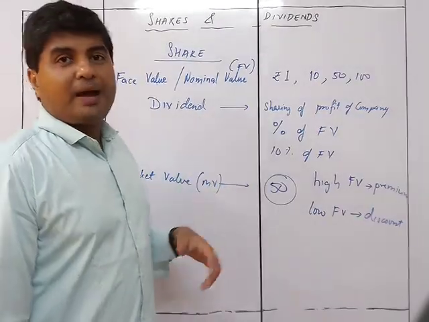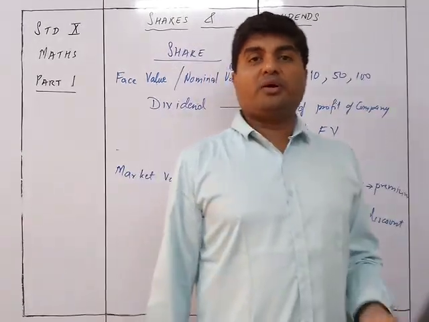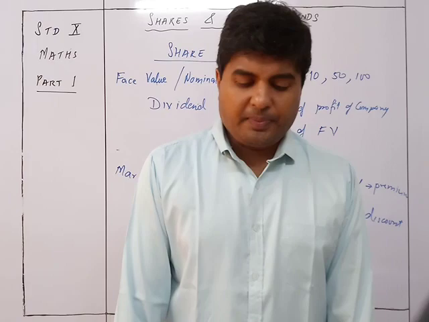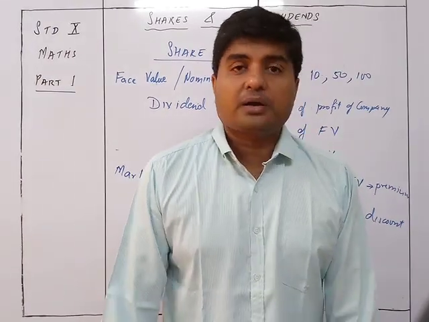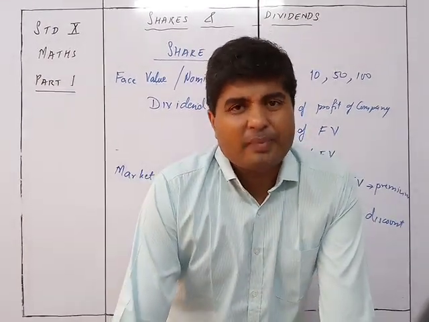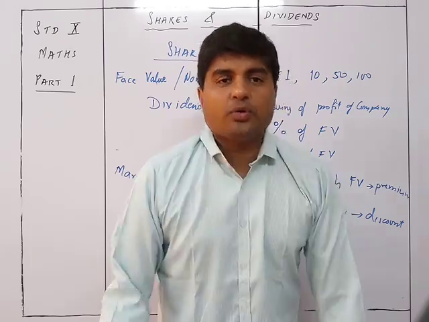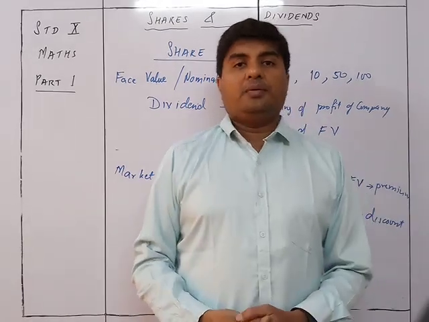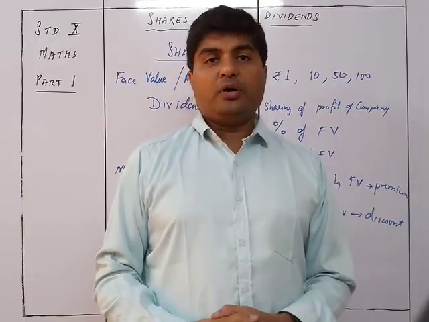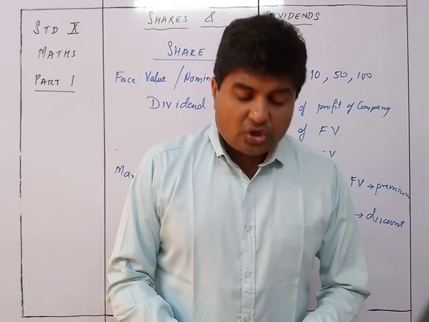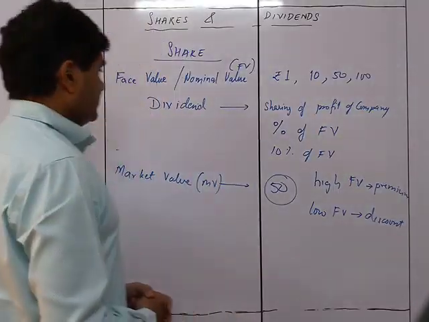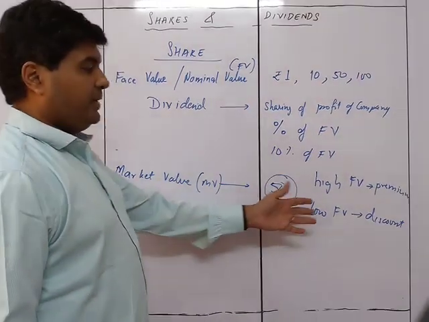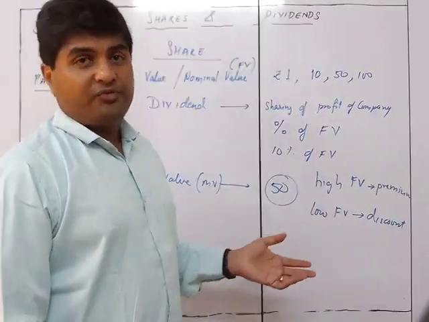Dividend is always given by the company in the form of a check or maybe directly into the bank, depending upon what kind of company it is. Nowadays it is directly into the bank, and they will give you an email saying that this was the percentage of dividend given to you, and accordingly they will put that amount in your bank account. So dividend will be a percentage of FV, and the market value will always be different from FV.